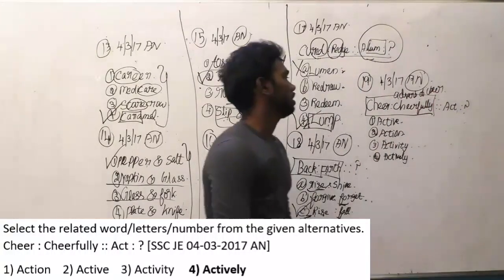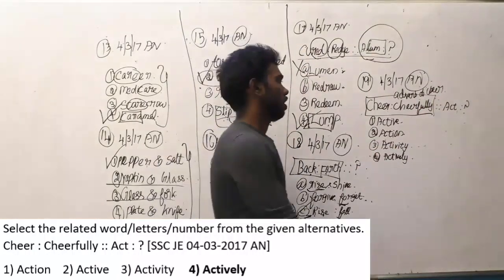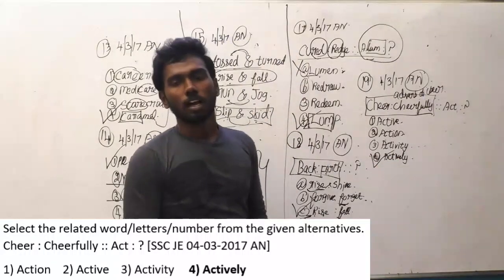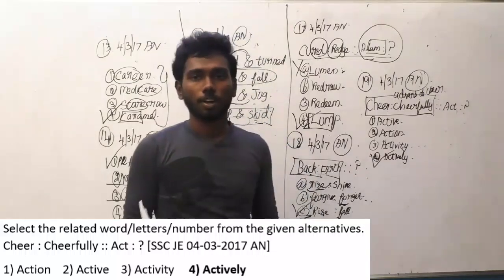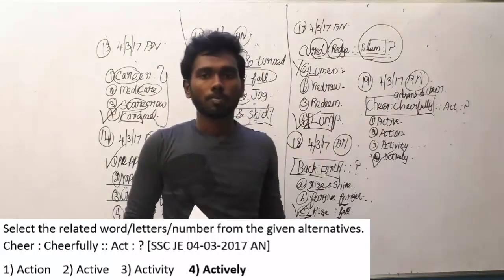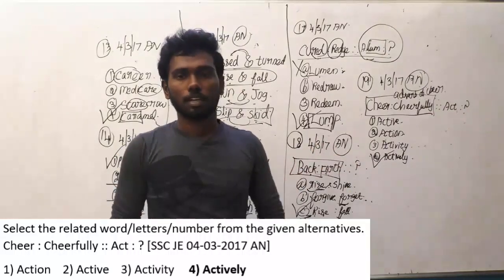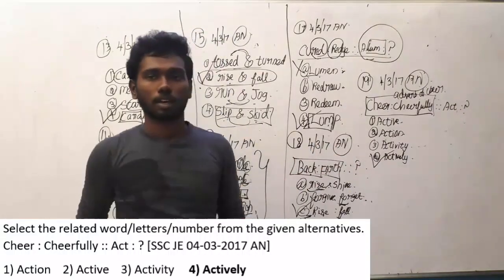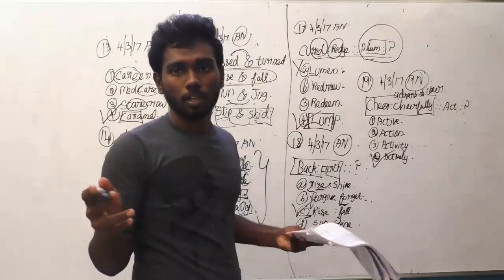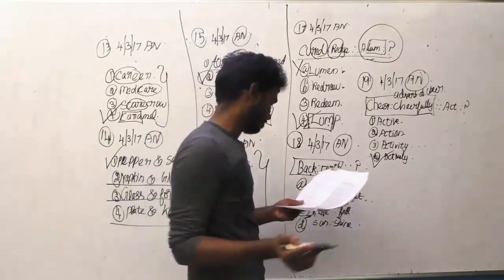So you have to look at the adverb for act. What is the adverb for act? Obviously, the adverb for act is actively. And this thing is based on a part of speech. We will see the parts of speech concept in the upcoming classes. We will initially solve the remaining previous year SSC JEE verbal ability questions, and I am going to teach you parts of speech in the upcoming classes. Okay, let's move on to the next question.